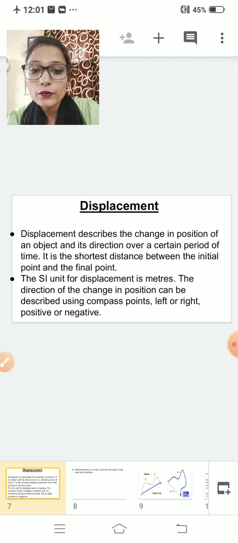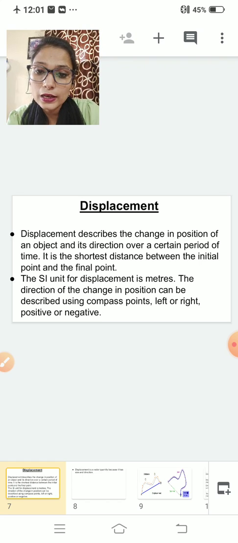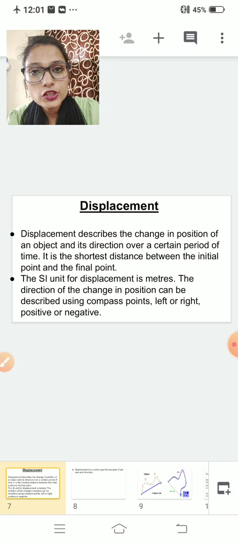The SI unit of displacement is meter. Third, the direction of the change in position can be described using compass points, left or right, or positive or negative. How can you measure the direction? With the help of a compass needle. You can measure the direction.